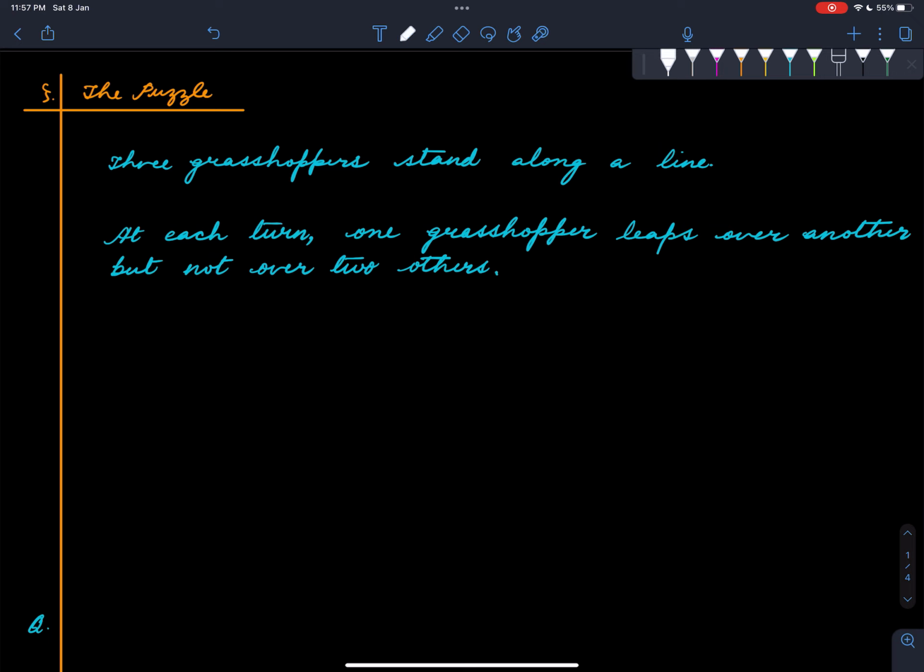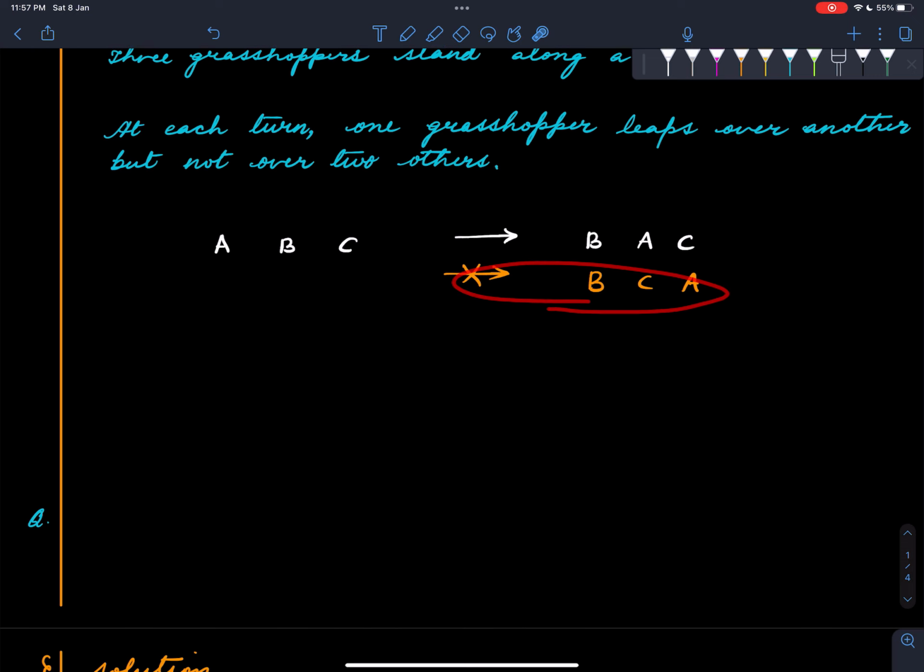It means suppose we have the grasshoppers standing like this, A, B, C. Then A can leap over B. When I say one grasshopper, I mean exactly one grasshopper. So suppose A is the one leaping. Then A can leap over B, so from ABC one can go to BAC. But one cannot get BCA, because then A is leaping over two grasshoppers. This kind of jumping is not allowed.